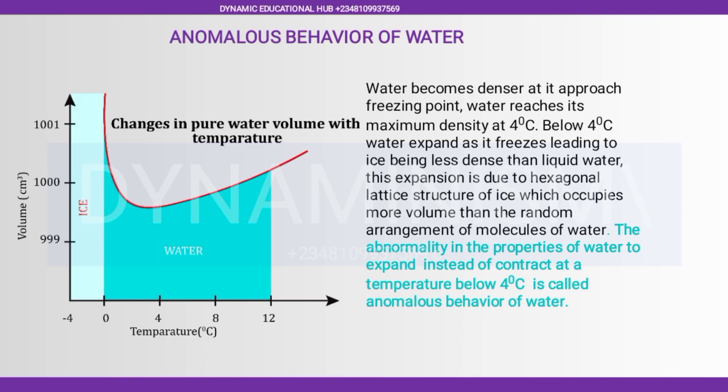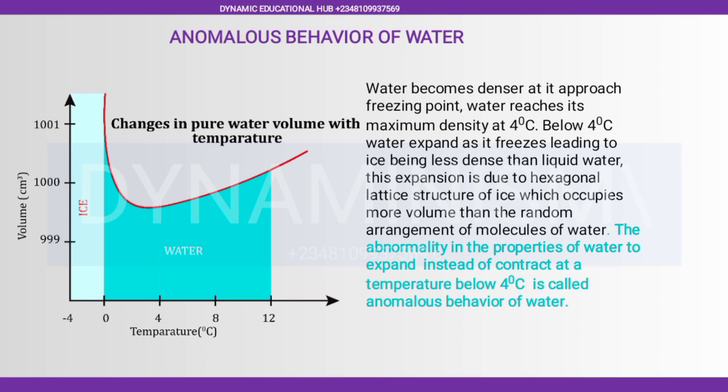Below 4 degrees Celsius, water expands as it freezes, leading to ice being less dense than liquid water. This expansion is due to the hexagonal lattice structure of ice, which occupies more volume than the random arrangement of water molecules. The abnormality in the properties of water to expand instead of contract at a temperature below 4 degrees Celsius is called anomalous behavior of water.